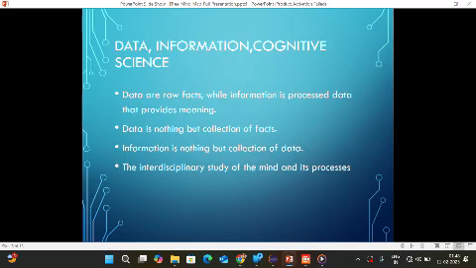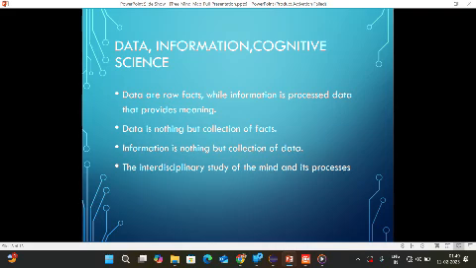Next, data, information, and cognitive science. What is data? Data are raw facts, while information is processed data that provides meaning. Data is a collection of facts, and information is a collection of data. Cognitive science is the interdisciplinary study of the mind and its processes. So that is data, information, and cognitive science.